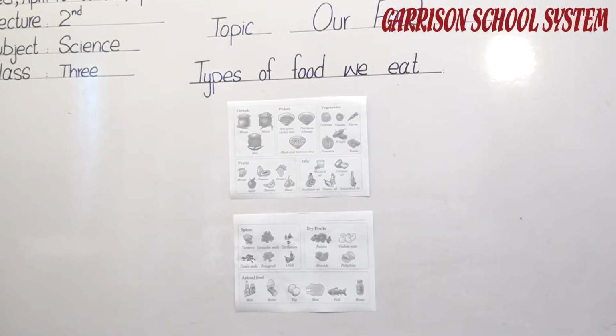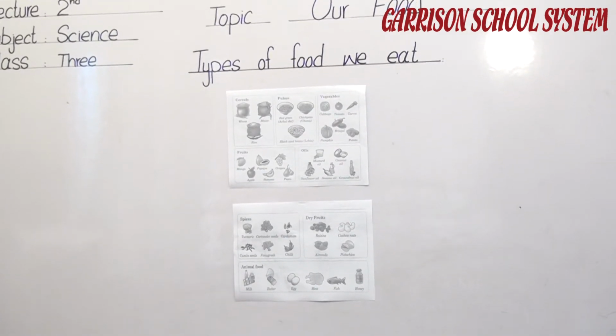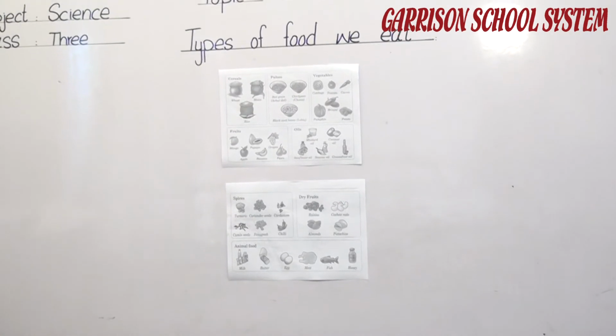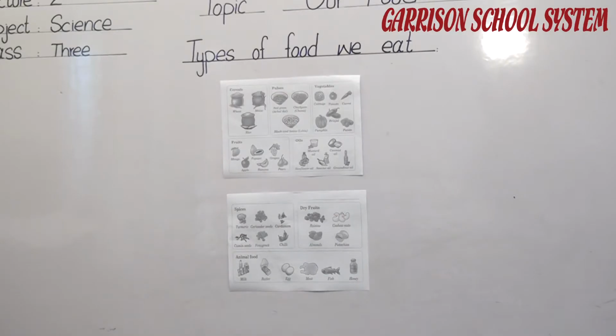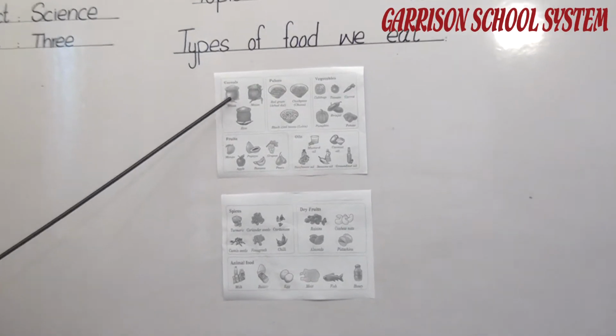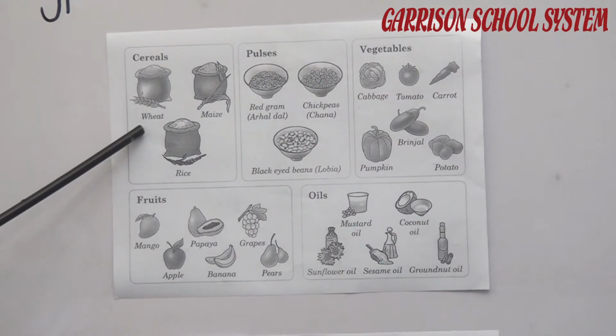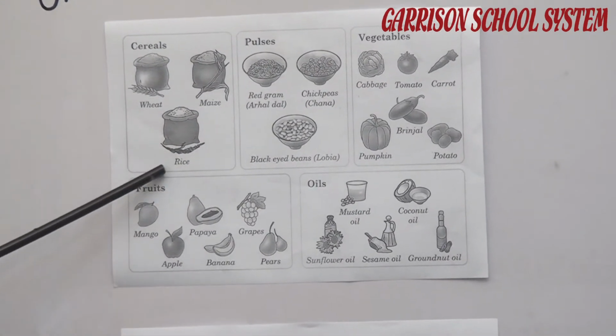Yes students, as you read earlier, we need to eat different types of food to remain healthy. Here you can see, when you open the book page number 10, here are different types of food which we eat to remain healthy. The first group is cereals. Sometimes we use cereals in our food. For example, wheat, maize, rice.